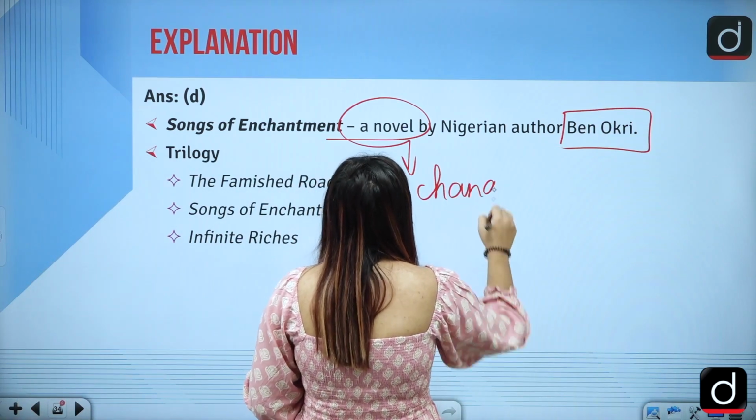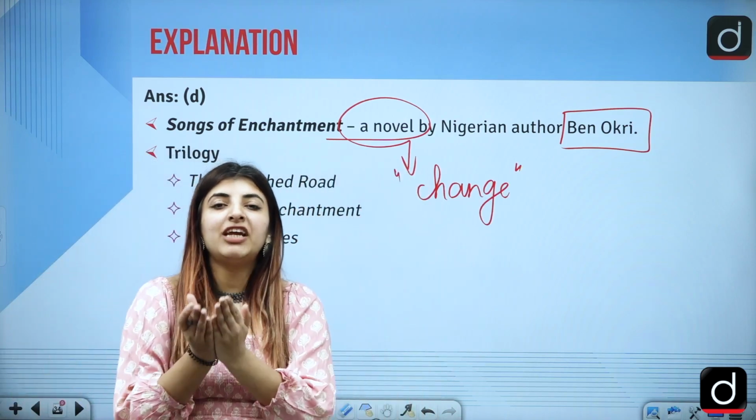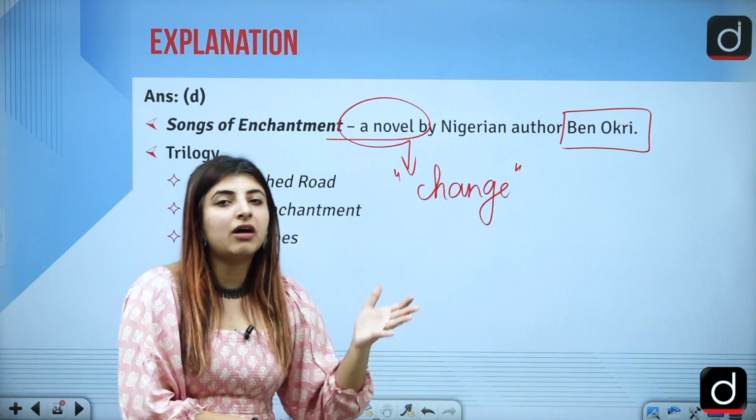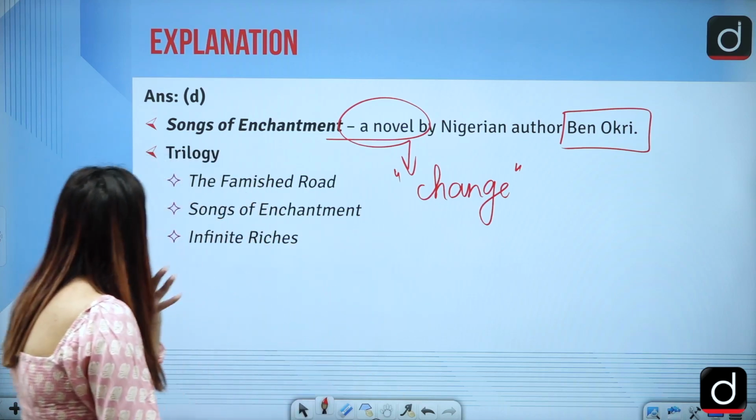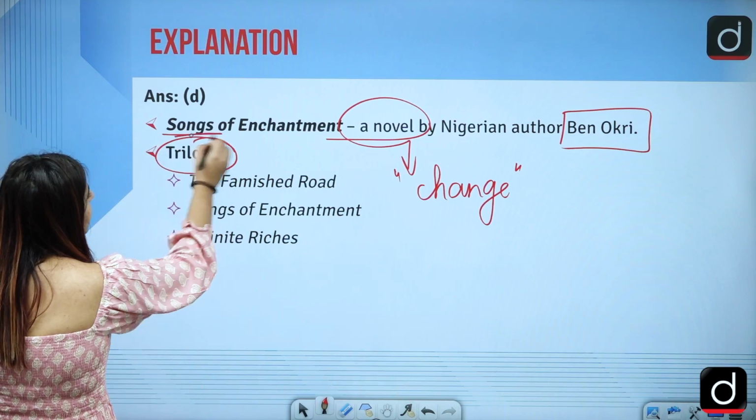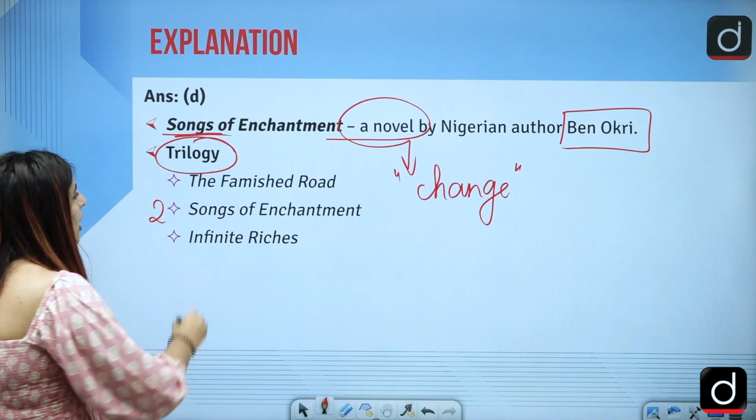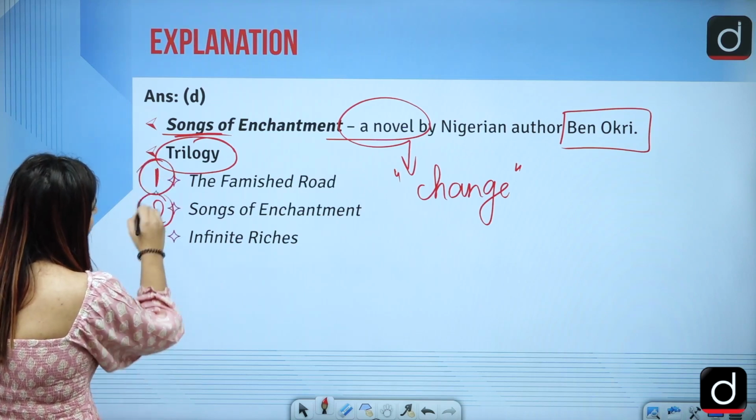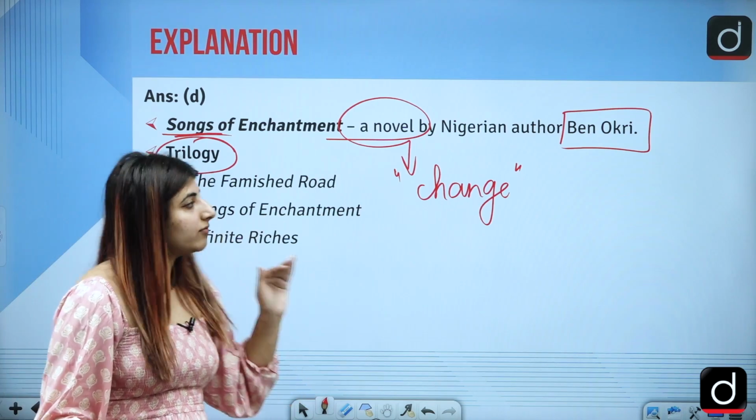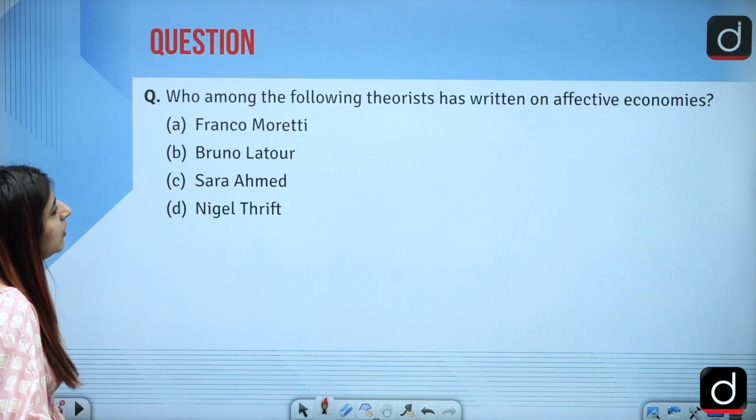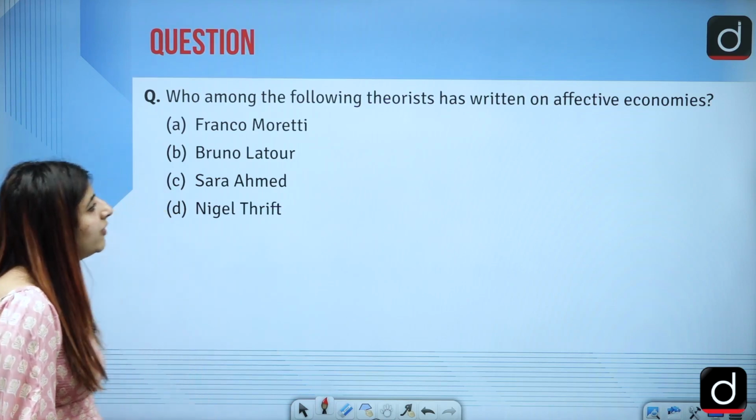Okri in this novel is trying to tell how change, even if it is necessary, leads to change in some other way as well. So with one change, multiple changes come. This was part of a trilogy published by Ben Okri. It is the second book of the trilogy. The first book was The Famished Road, the second was Songs of Enchantment, and the third was Infinite Riches. Correct?